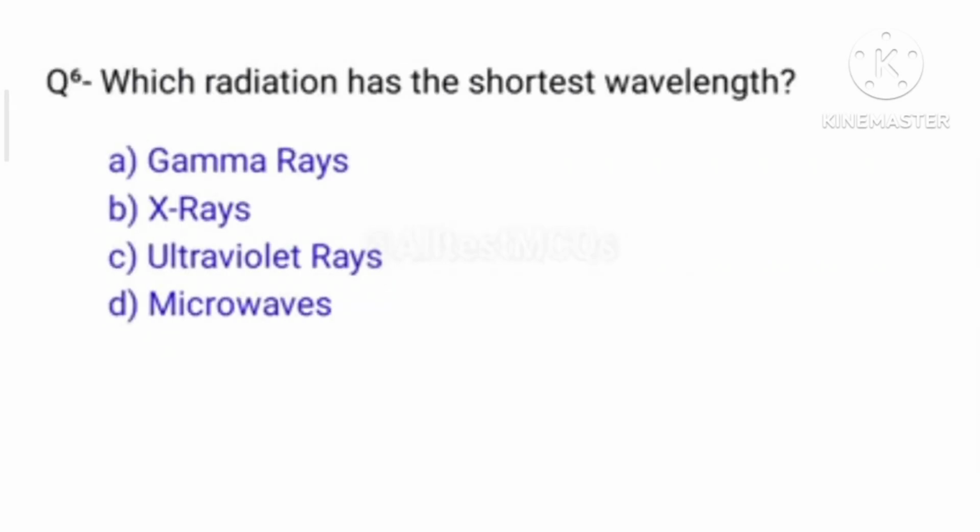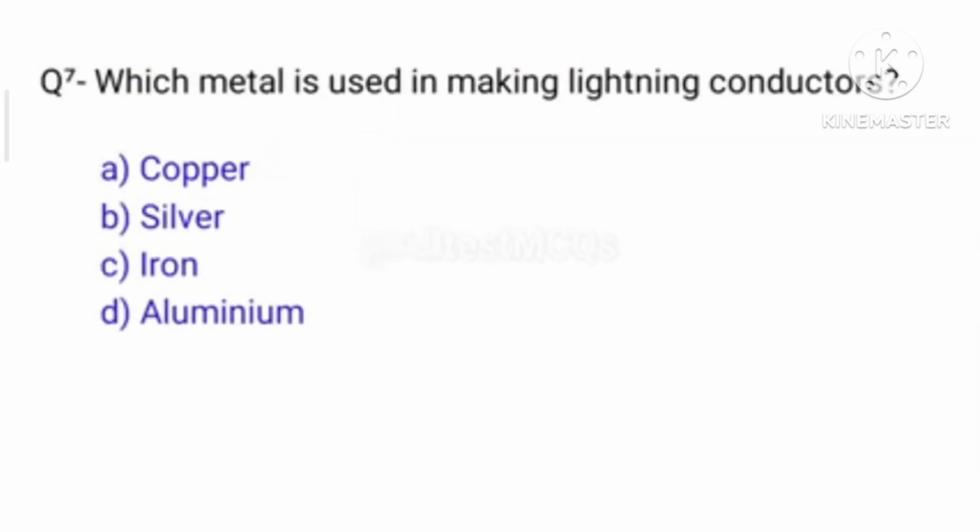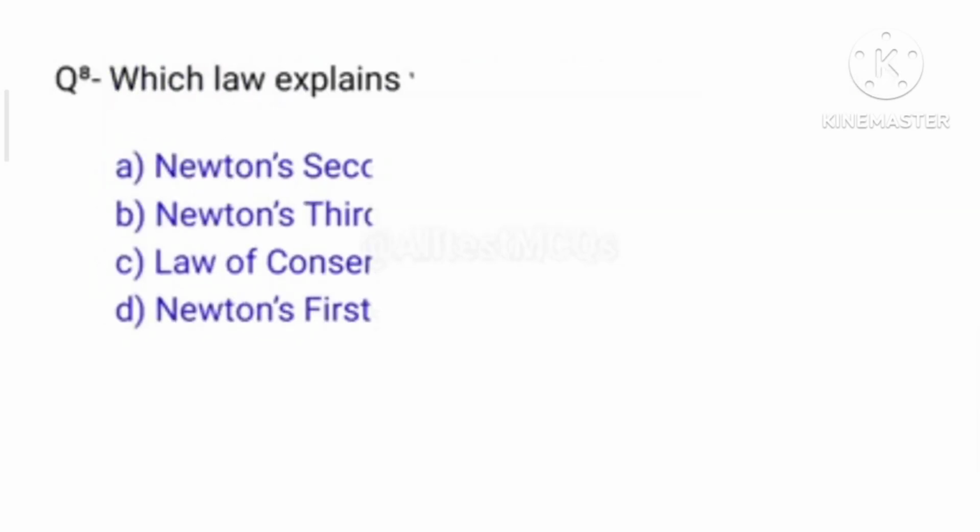Which radiation has the shortest wavelength? Right answer is option A, gamma rays. And question number 7. Which metal is used in making lightning conductors? So the right answer is option A, copper.